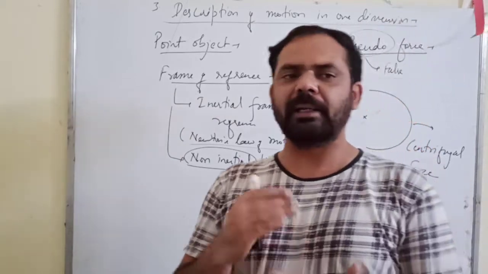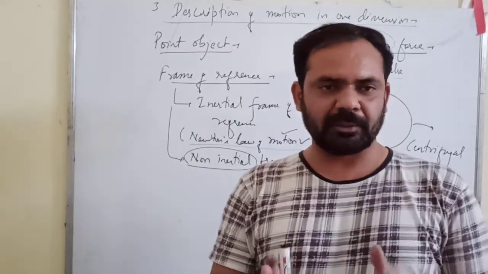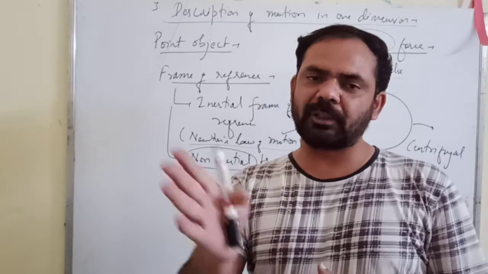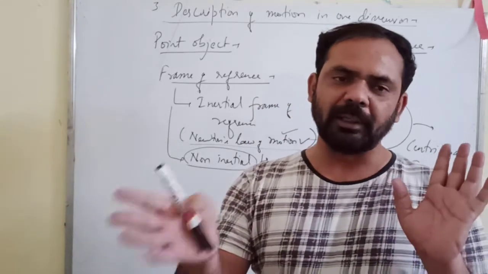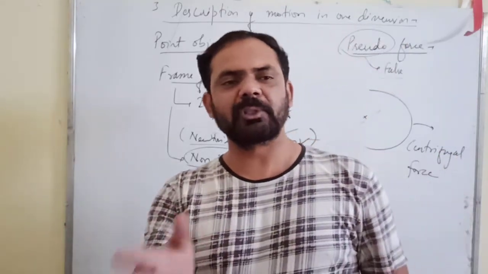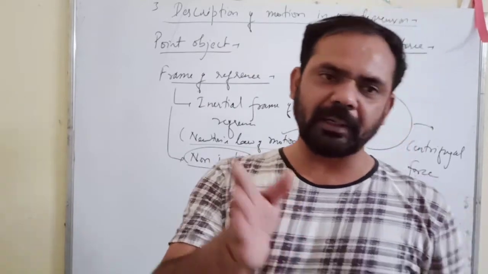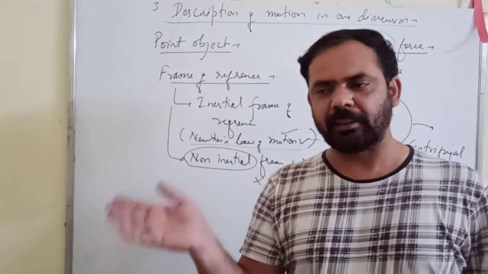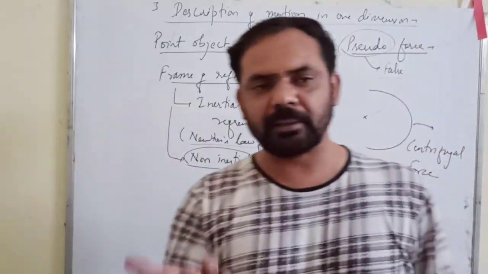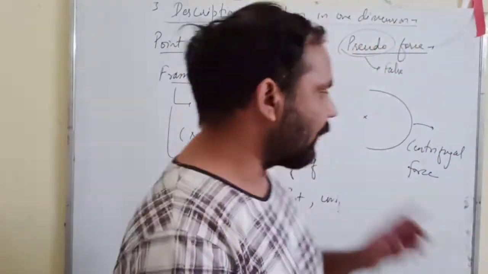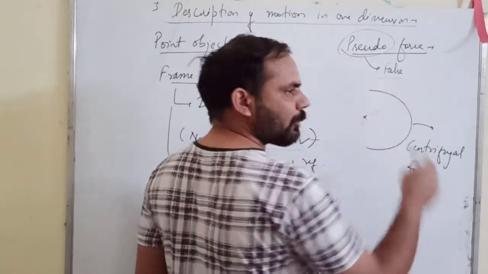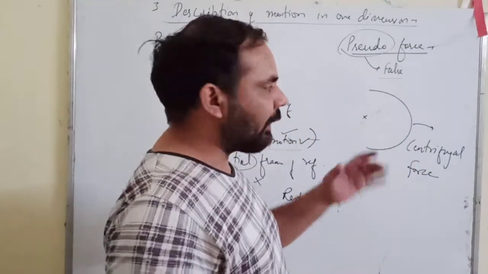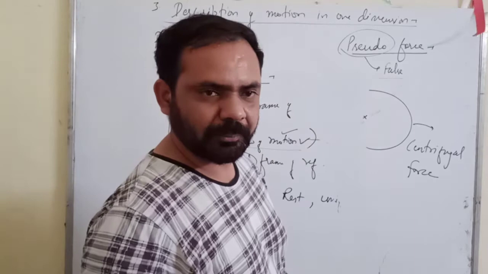It has magnitude and it has direction, both fixed, right? If the direction alone changes, not the magnitude, then also you will say that there is some change in velocity. If the direction alone is changing, it will be considered a change in velocity. Now, if there is change in velocity, then there will be acceleration. Now, the person sitting inside the bus, who's observing the motion, is himself in accelerated motion.